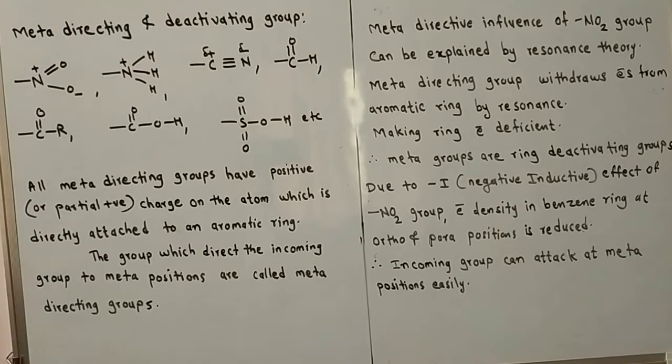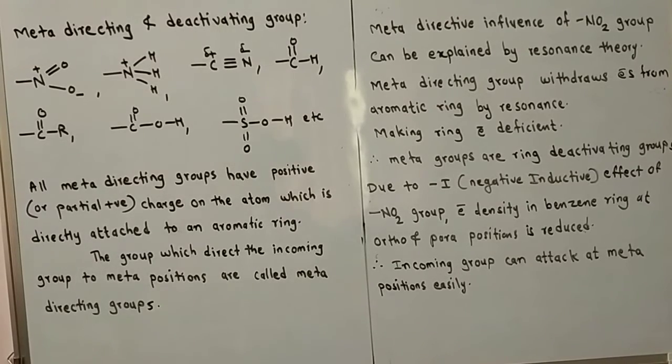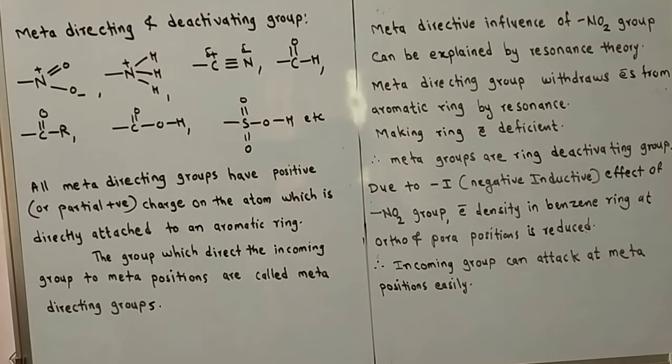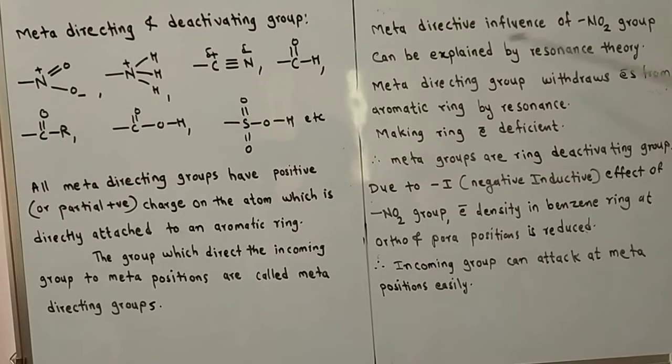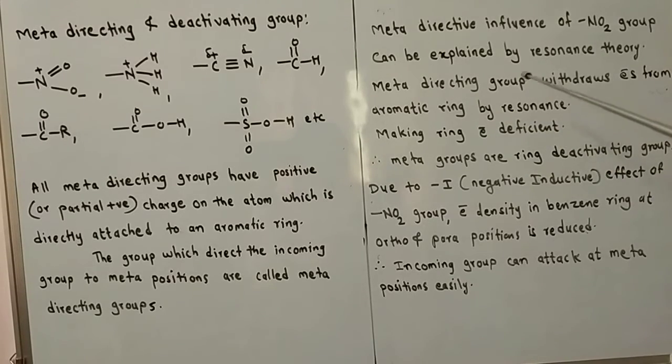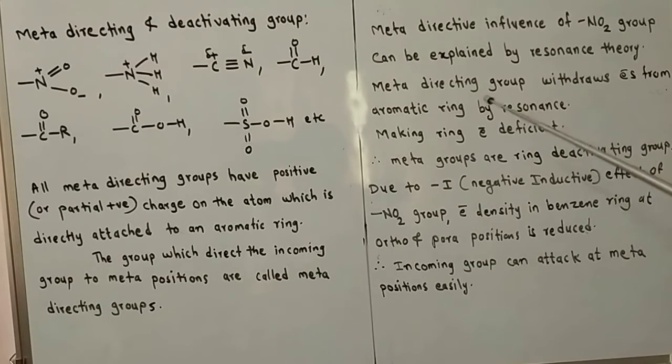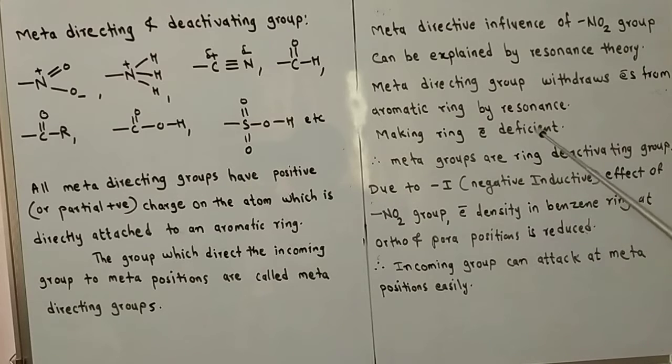Let's see the meta directive influence of the nitro group, NO2 group, which can be explained by resonance theory. A meta directing group withdraws electrons from the aromatic ring by resonance, making the ring electron deficient.